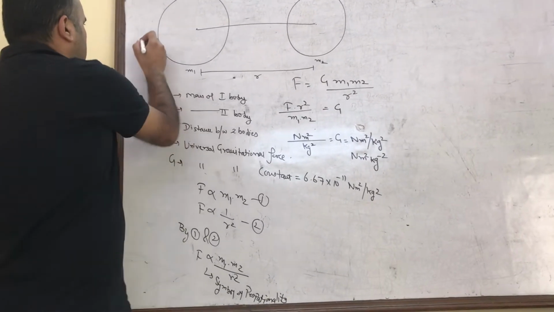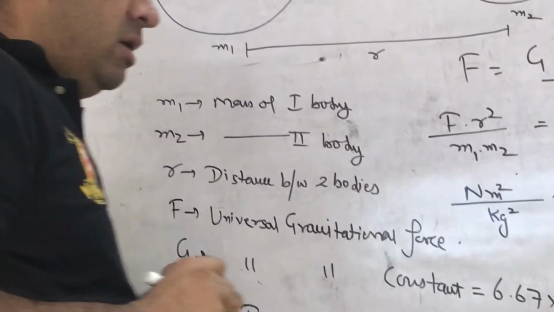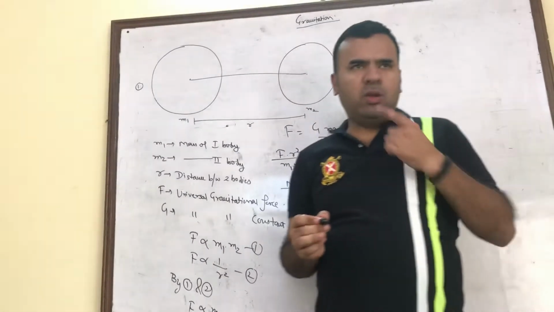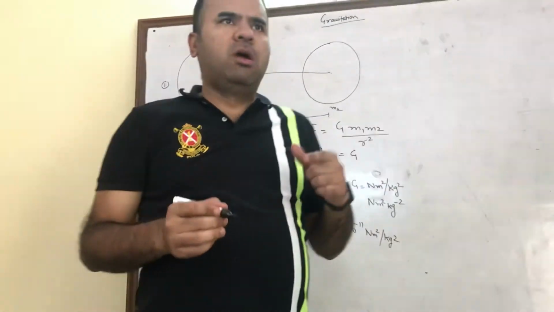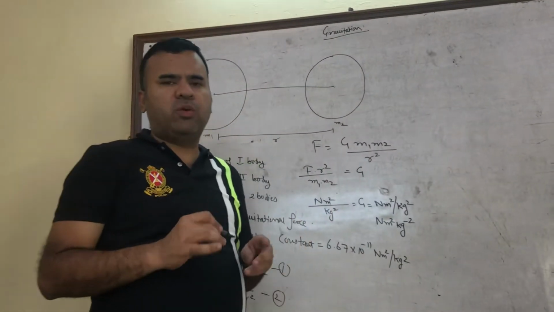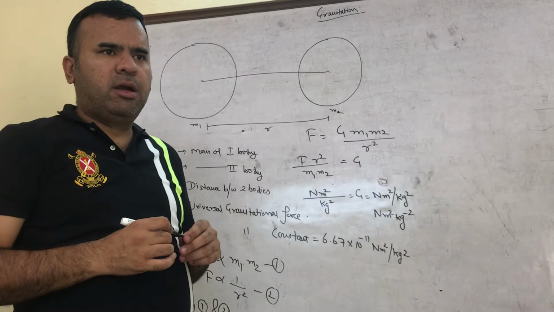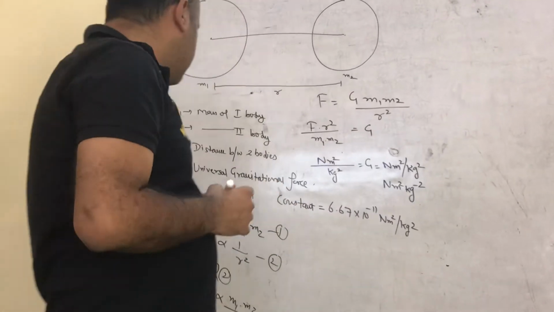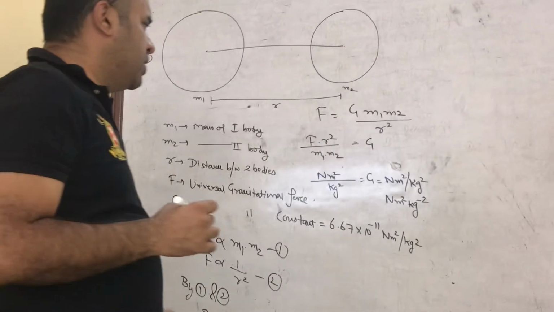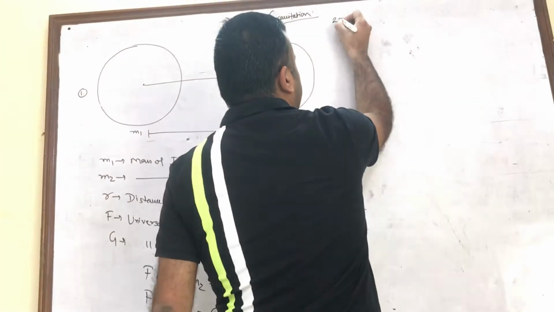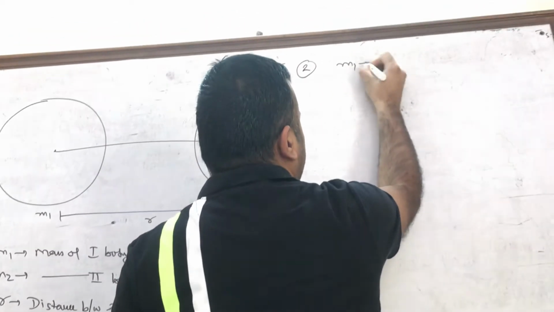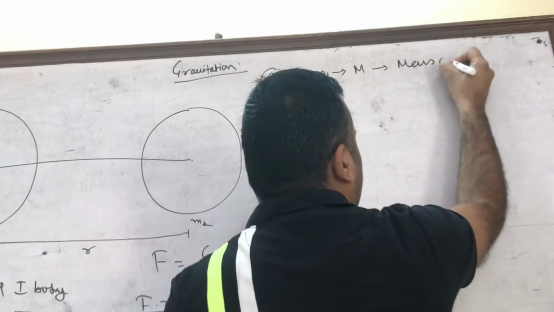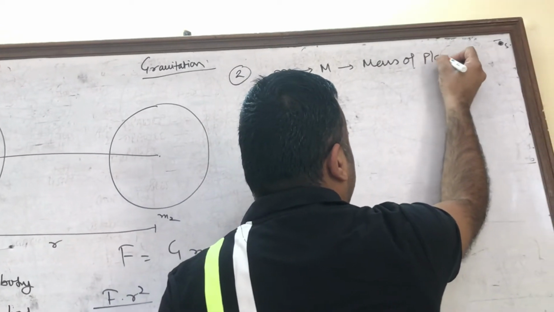One more formula, a total of 4 derivations are there in gravitation this year. As you already know, Archimedes principle and all that has been deleted. Now we have to do only till weight, right? W is equal to mg, differences between weight and mass, till that point only. The second derivation which we will do, in the second derivation we'll replace m1 by capital M. Here capital M denotes the mass of the planet.